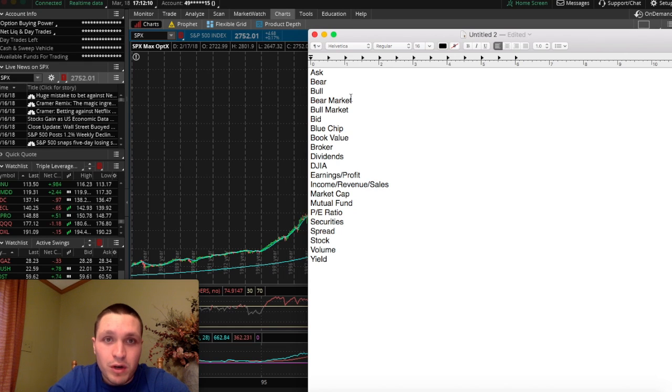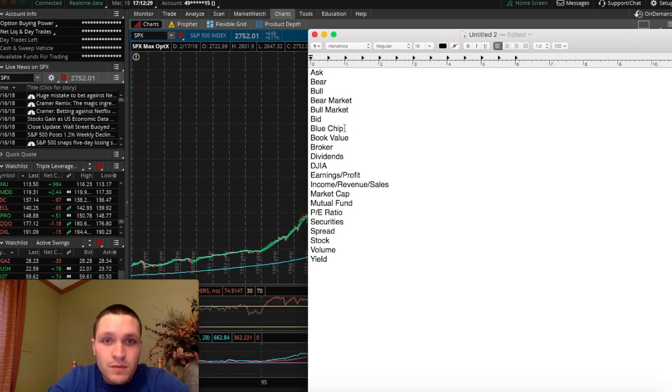Just the whole entire market, like the S&P 500, is going up in a bull market, and it's going down in a bear market. Your stocks are bullish or bearish depending on if they're going up or down. Bid, like I said earlier, is the price someone is willing to purchase the stock for.